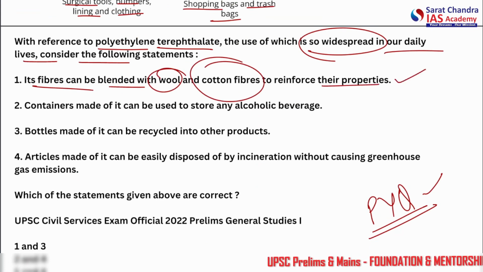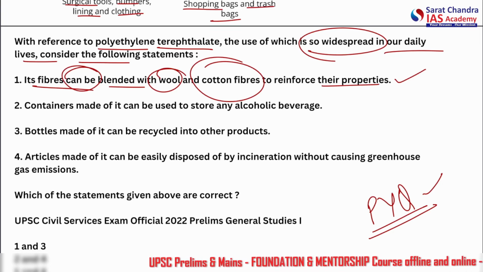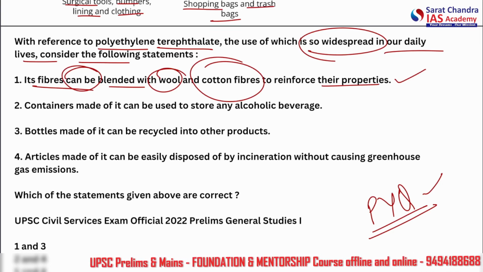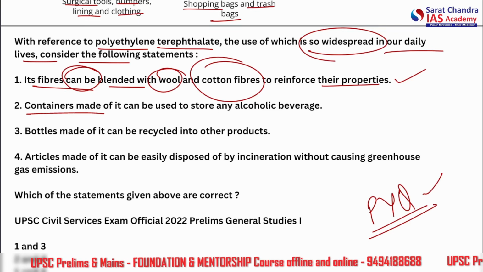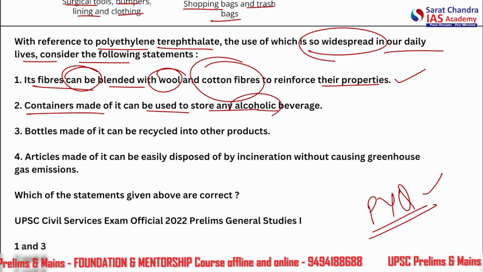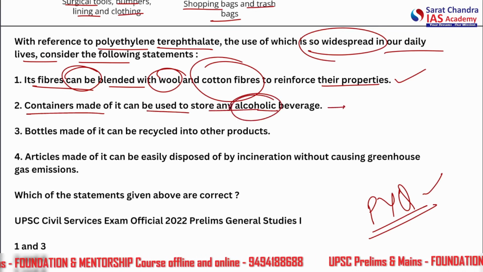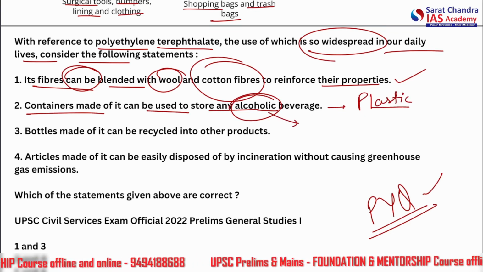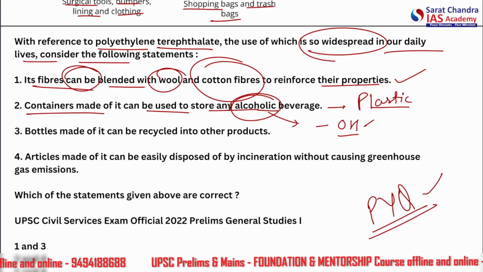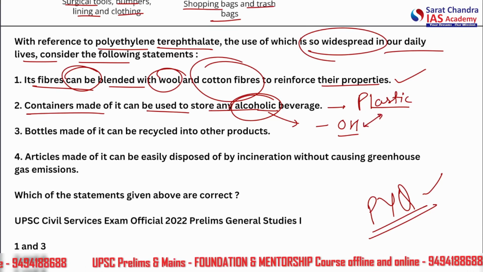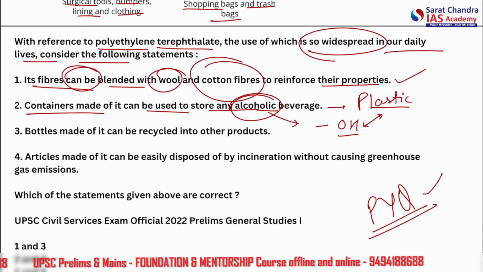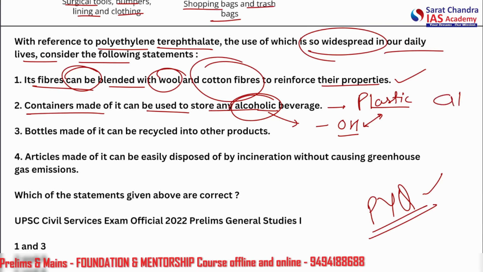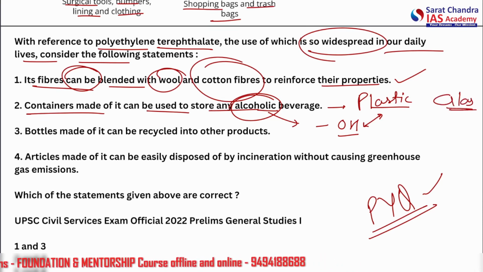So this is correct. Okay, "can be" means it's showing a possibility, and in the modern age of science, almost everything is possible. Now, containers made of it can be used to store any alcoholic beverage. Now, it itself is plastic, and alcohol groups are OH groups. They can both react. You may never actually have seen any alcoholic beverage kept in a plastic bottle. They are always sold in glass bottles. So this is incorrect.